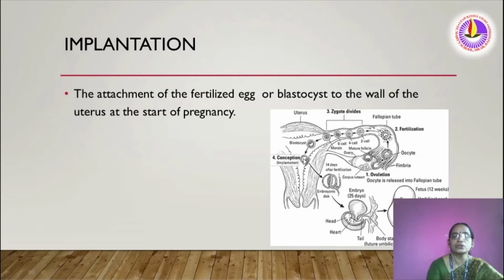Now this blastocyst attaches here on the wall of the uterus. This process is called implantation. Now we can say that this woman has conceived.